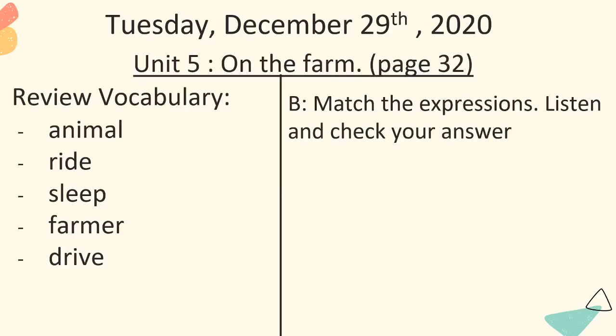Today we have review vocabulary. We have five words here that you can see: animal, rice, sleep, farmer, and dry. Can you read it for teacher, please? Now let's repeat after teacher. Animal, rice, sleep, farmer, dry.